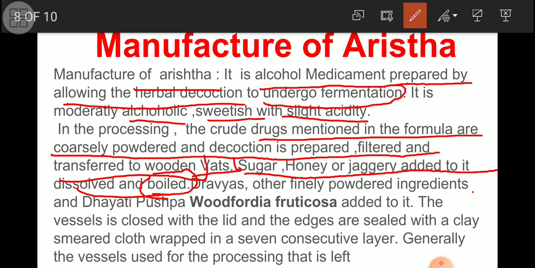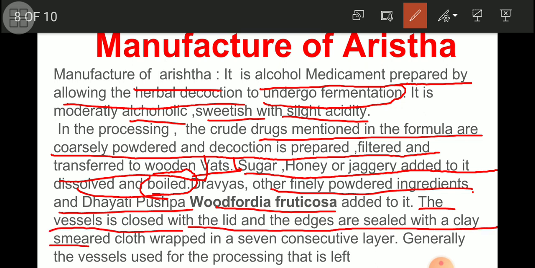And to such a boiled decoction, we can add another thing: the dhataki pushpa, meaning Woodfordia fruticosa, one of the plants. Dhataki we say in Marathi. The flowers of this are to be added into that wooden vat. The vessels are closed with the lid, and the edges are sealed with clay-smeared cloth wrapped in 7 consecutive layers.